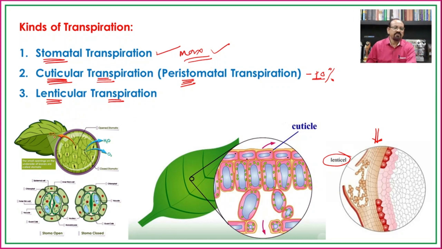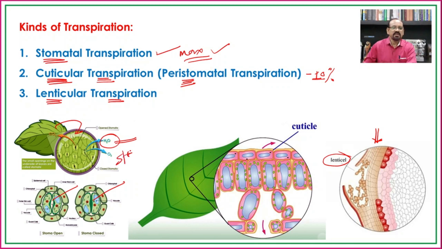So here we have seen that on the leaves there are the stomata, and through the stomata there is a release of water in the form of water vapors, and the structure of the stomata we will see again in the upcoming slides.